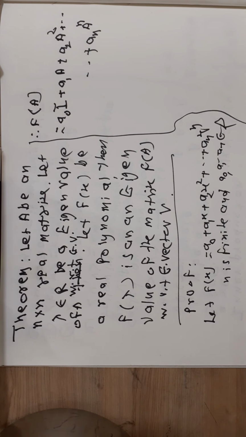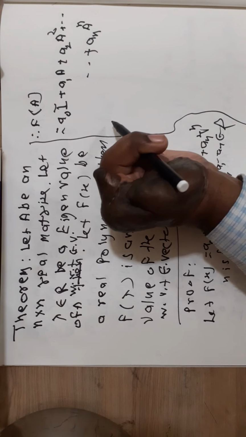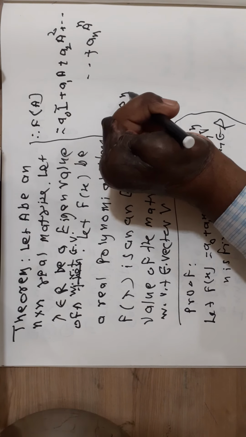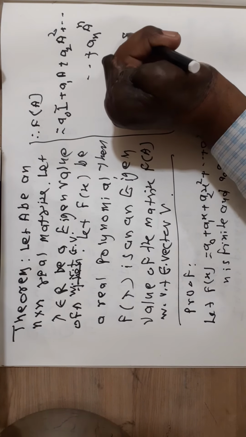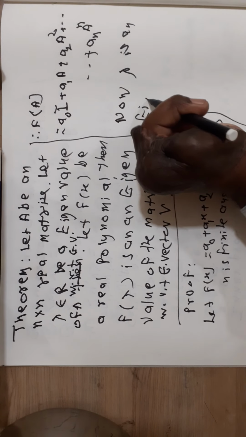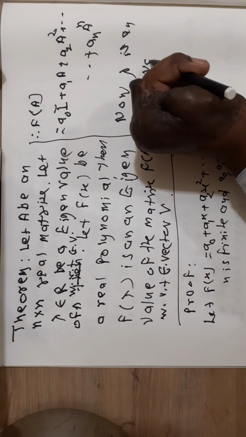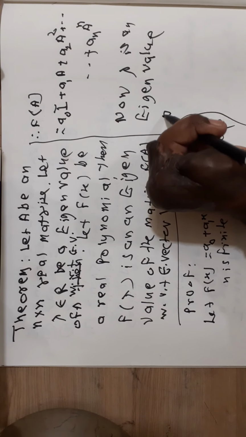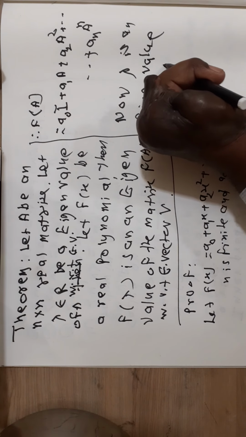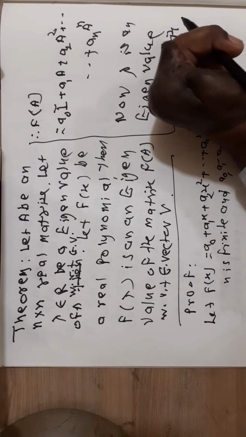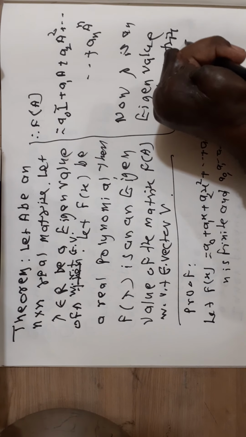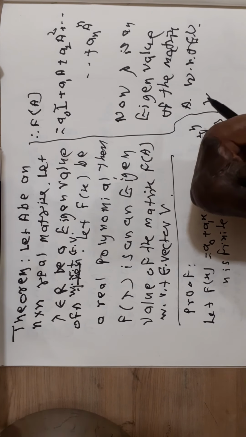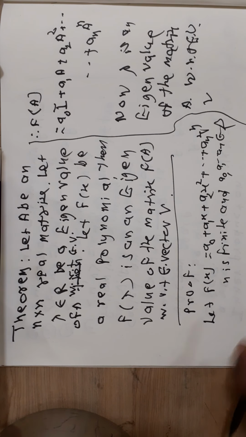Now here lambda is an eigenvalue of the matrix A with respect to eigenvector V. With respect to vector V, it is not necessary to say eigenvector.